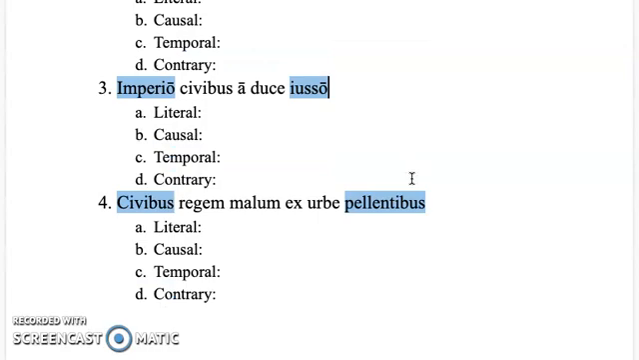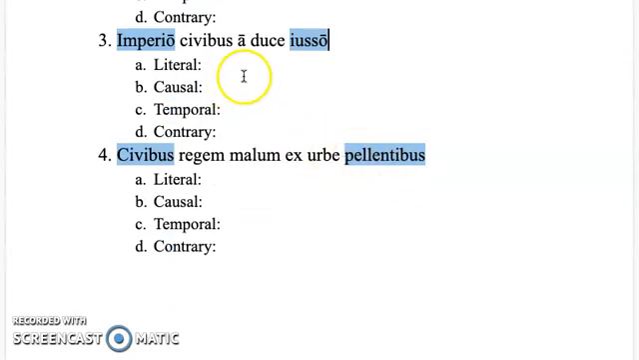Okay? Same thing here, imperio quibus a duce uso. Uso is perfect passive. So I have a phrase with a or ab in it, likely to be an ablative of agent. I will tell you that quibus is dative. You can figure out the dative case use there.